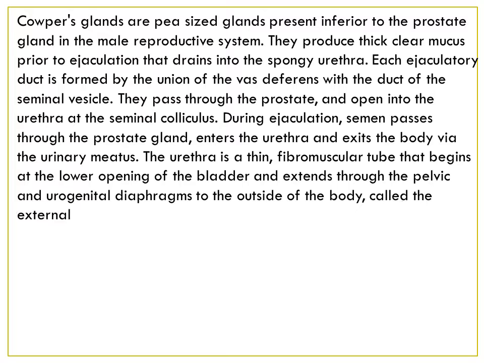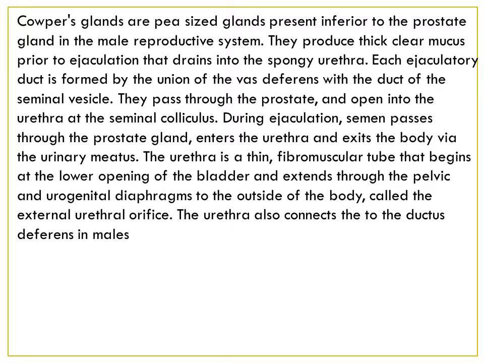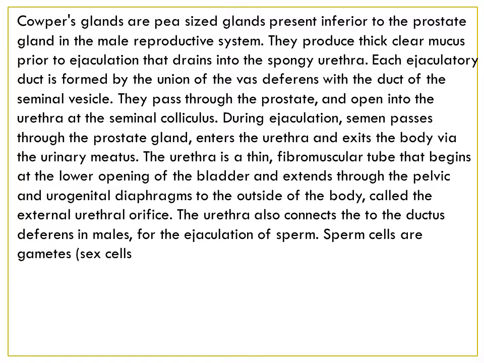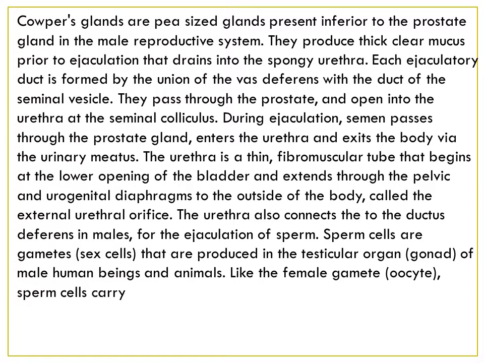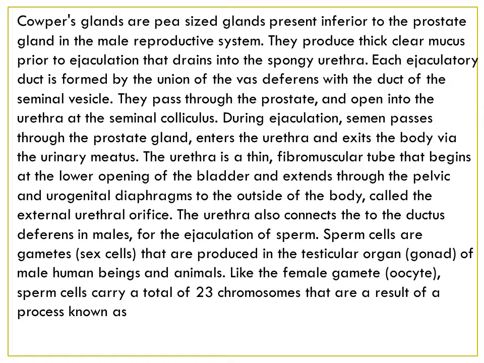The urethra is a thin fibrovascular tube that begins at the lower opening of the bladder and extends through the pelvic and urogenital diaphragms to the outside of the body, which is called the external urethral orifice. The urethra also connects to the ducts. It differs in males for ejaculation of sperm.